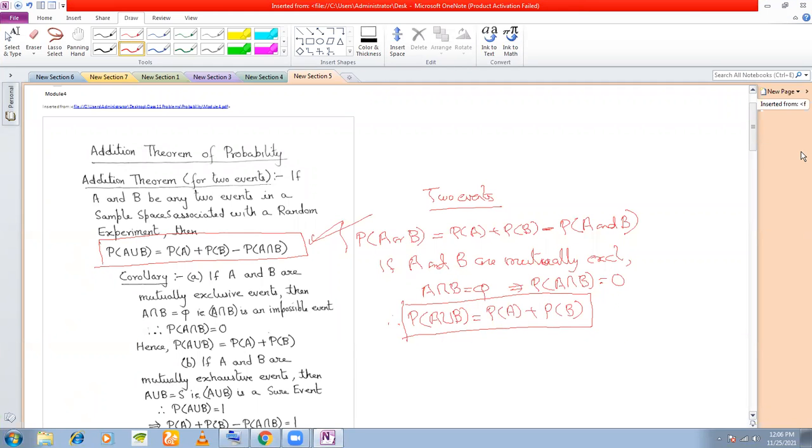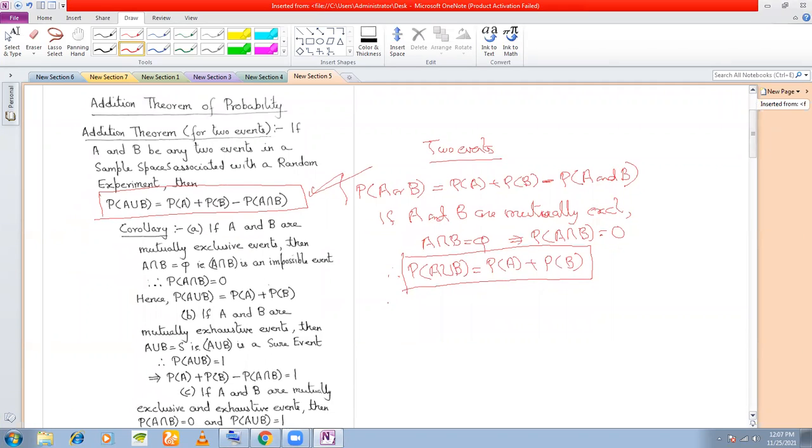If A and B are mutually exclusive events, you can add up the individual probabilities of the events. Always remember, I have taken it for 2 events. You can extend it for any number of events. If you have 3 events, if A, B, and C are mutually exclusive, then you can write P(A) plus P(B) plus P(C). For 4 events, similarly, you can write P(A) plus P(B) plus P(C) plus P(D), and you can extend it to n number of events.